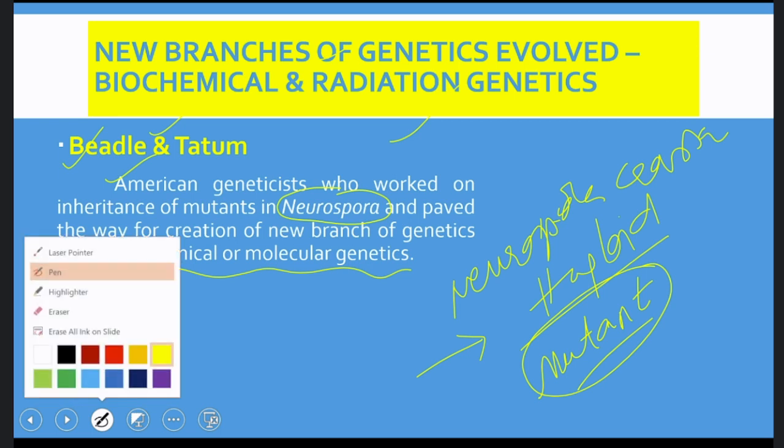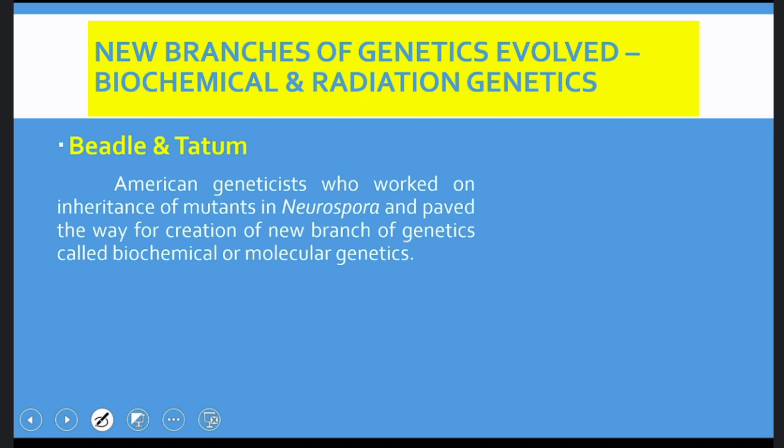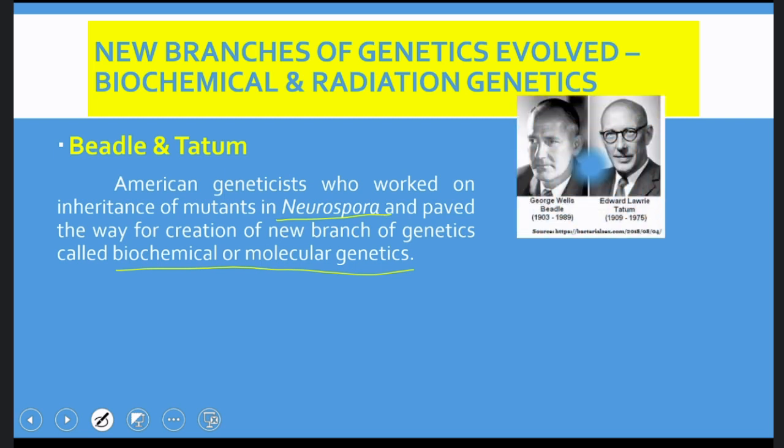With respect to Beadle and Tatum, we attribute the development of biochemical genetics or molecular genetics, and their experiments were done on Neurospora crassa. These are Beadle and Tatum: George Wells Beadle, Edward Lawrie Tatum.